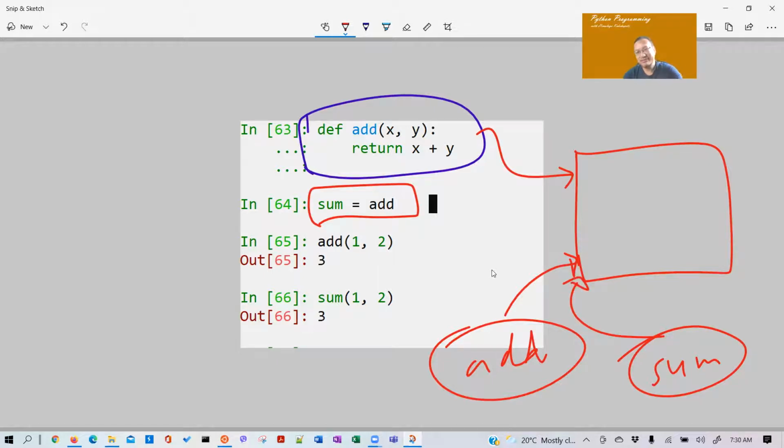No matter which one you call, you are still referring to this same function object. Makes sense. But I can give 1,000 labels, and nothing is going to prevent me from doing that.